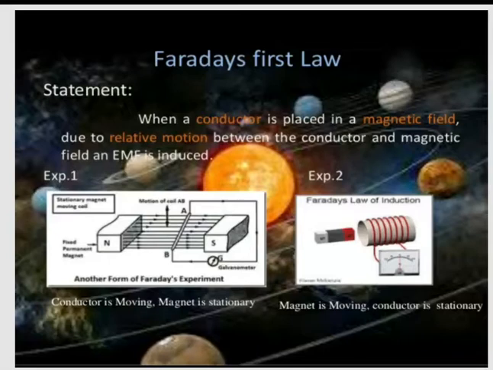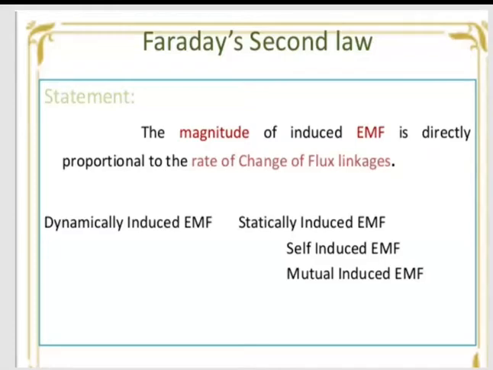Ultimately, whether it is the conductor or the magnetic field, either of the two, there must be relative motion for the production of EMF. That is a must that you have to understand. Now, this is Faraday's second law: the magnitude of induced EMF is directly proportional to the rate of change of flux linkages.